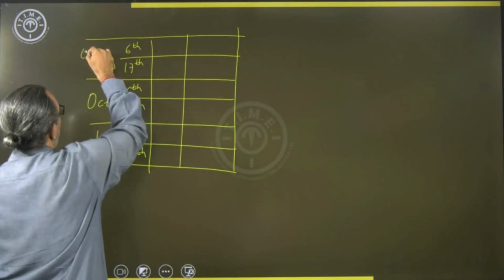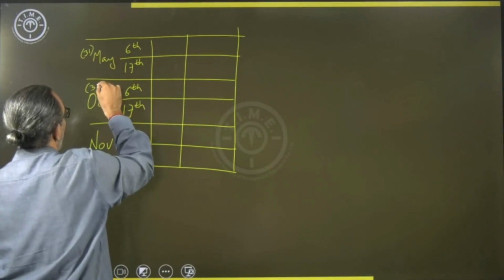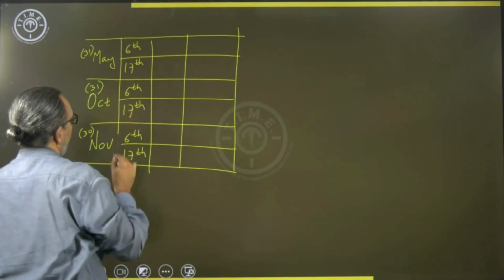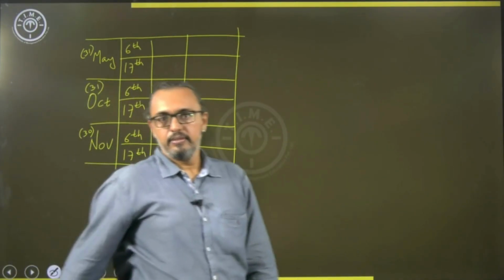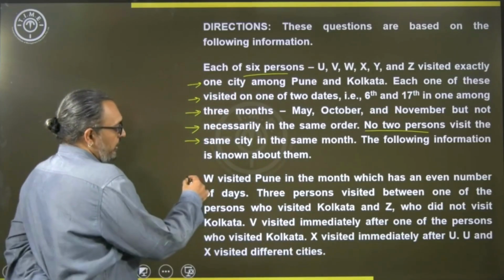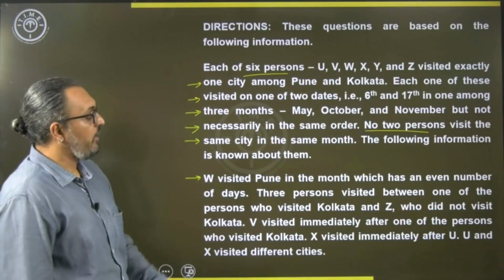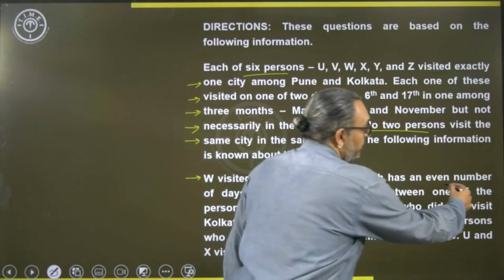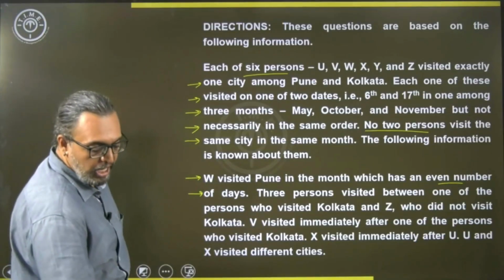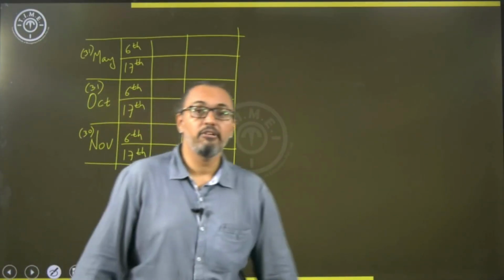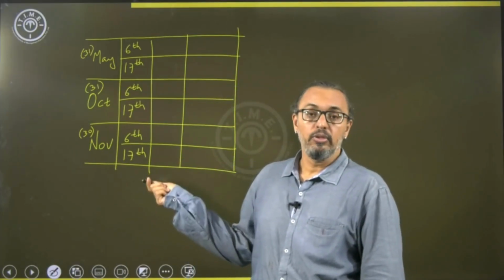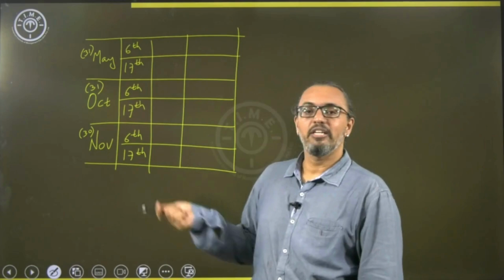And May has 31 days, October has 31 days, November has 30 days. Now, let us look into the information. It says W visited Pune in the month that has an even number of days. How many months are available here that has even number of days? There is only 1 month, that is November. So, W is from Pune and that should be given in November.